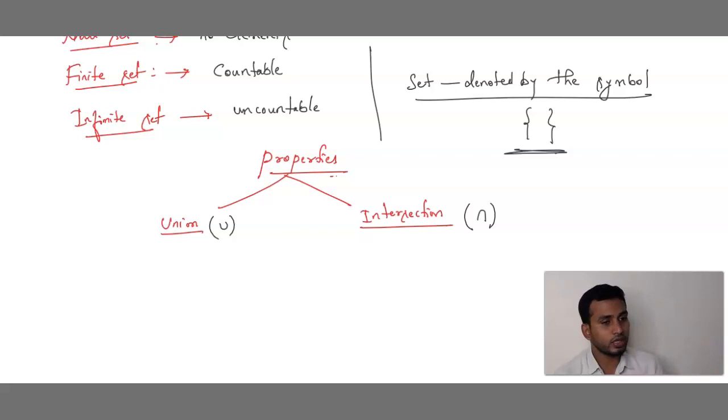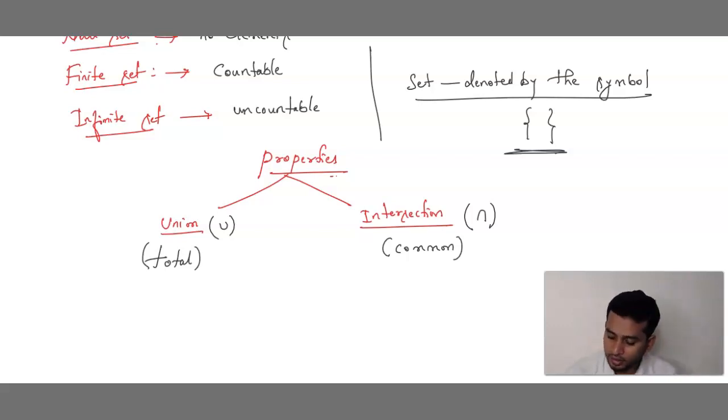Okay, we have two properties of a set. One is union property and second is intersection property. Now what is union? Union means combine, total. Just I am giving logic. That is total elements. Intersection means common elements. What is common in both the sets? That is called intersection.